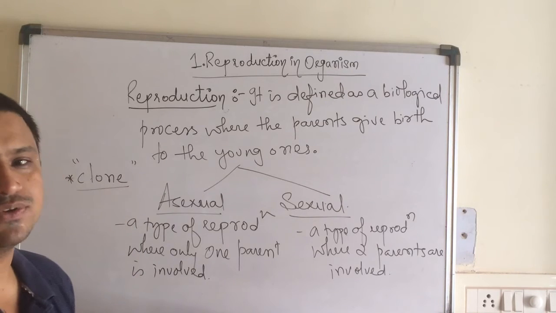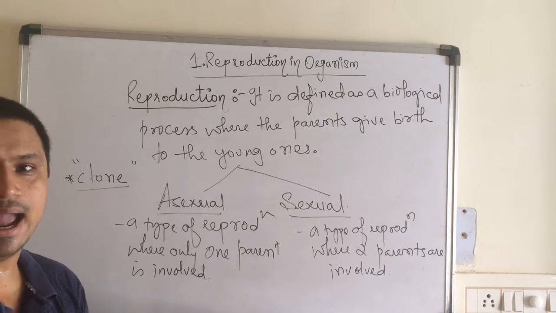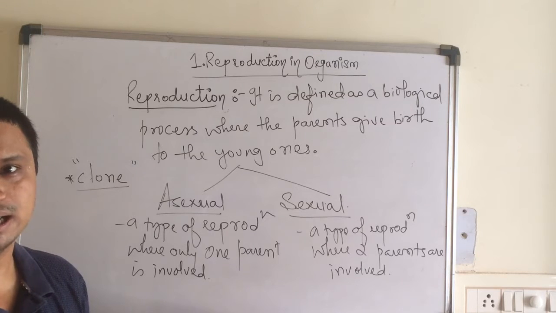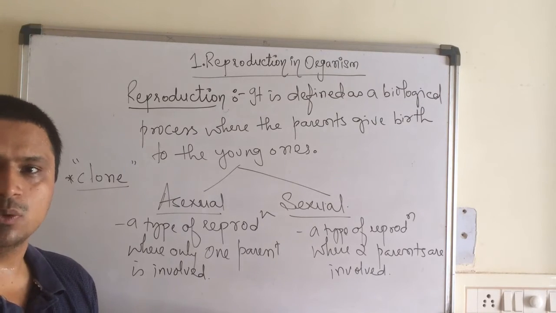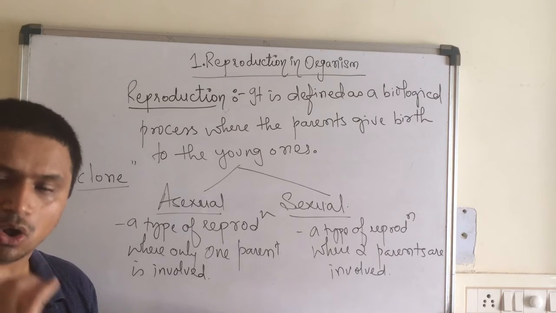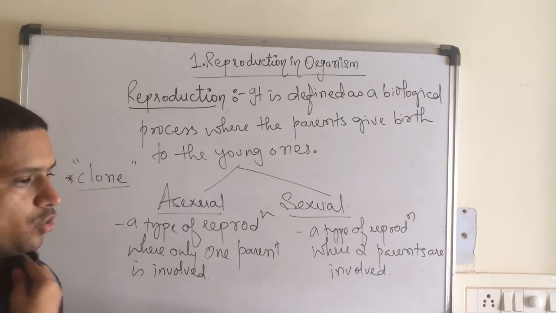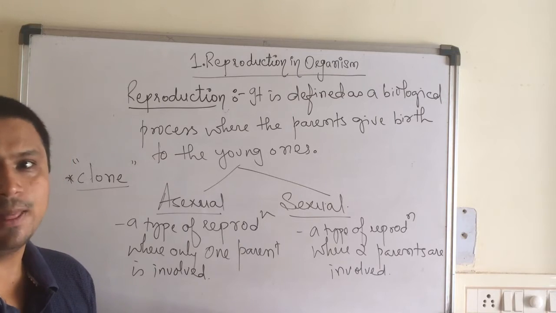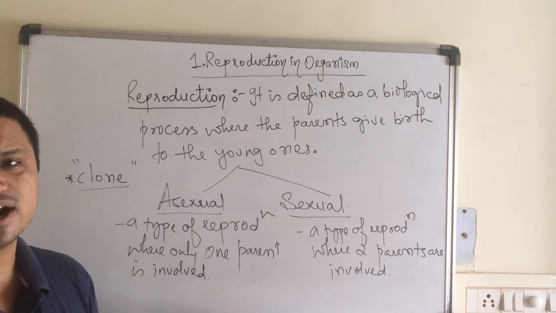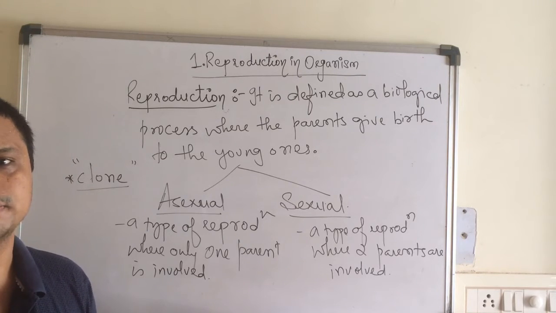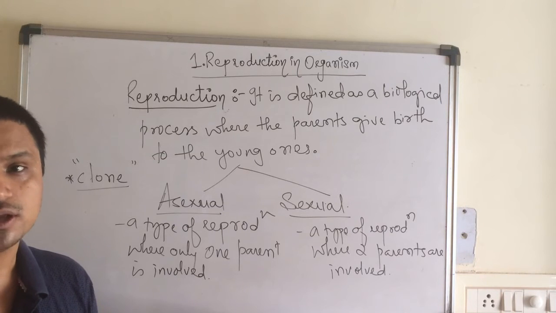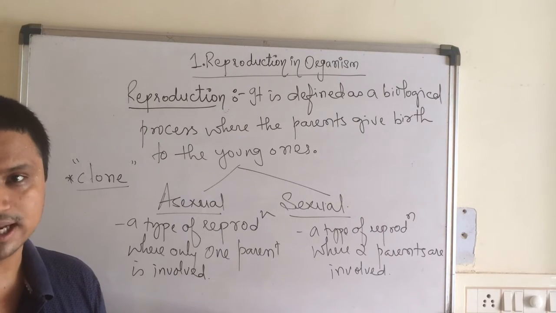Those species which are identical, exactly resembling their parents with respect to the genetic structure also, are termed clones. Now, there are different methods of asexual reproduction in different organisms.